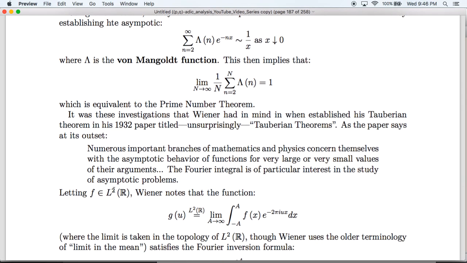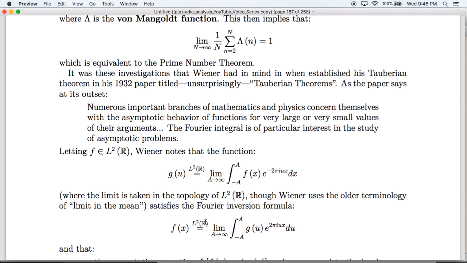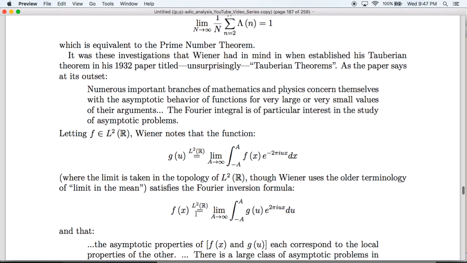And so what Wiener does is as follows. Letting f be in L2 of R, we then consider the function g of u, which is defined by taking the Fourier transform of f, where we restrict to an interval of width 2a, and then we let a go to infinity. We know that this limit will converge in the topology of L2, although Wiener uses the older terminology of limit in the mean. And then this function will satisfy the inversion formula, and again the convergence will be in L2.